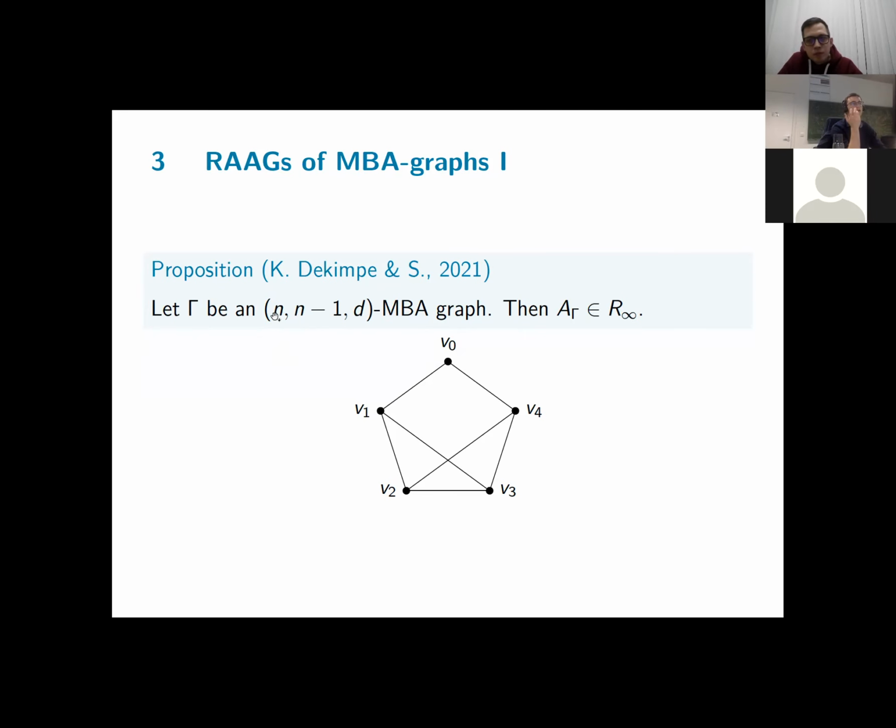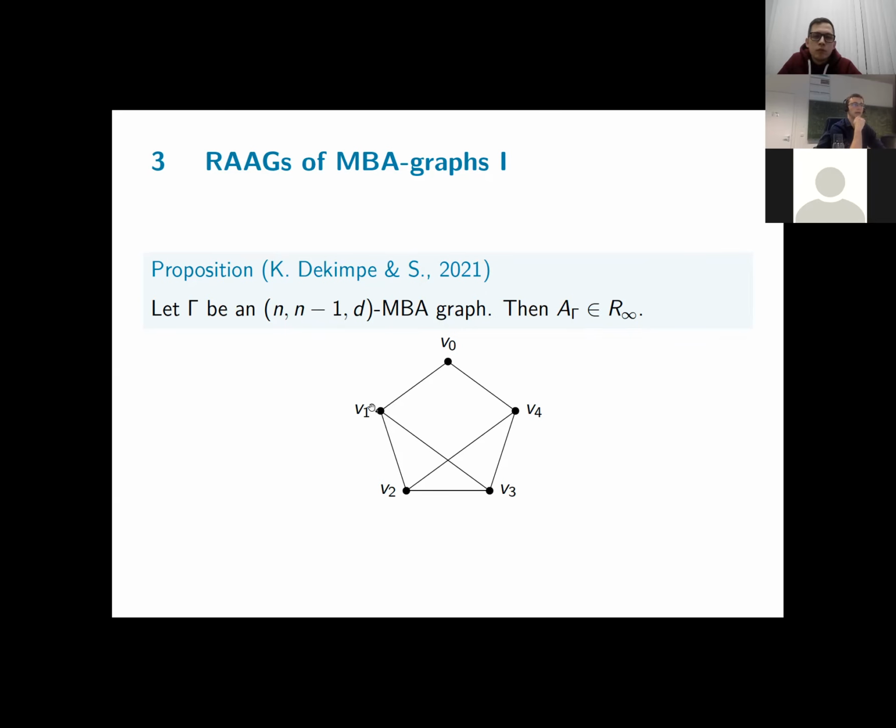So k is strictly less than n, so the maximal value of k is n minus 1. So I looked at n minus 1 max biabelian graphs, and in this case, I could directly prove that they have the R-infinity property. So going back to the example I gave earlier, this was a 5, 4, 3 max biabelian graph, so this satisfies this condition.